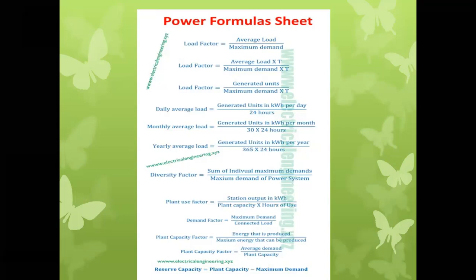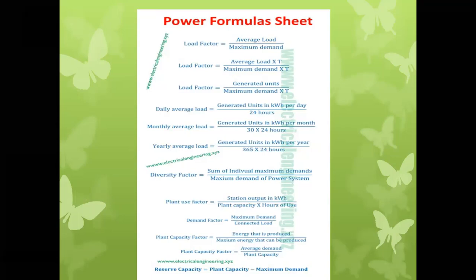So diversity factor, as I said earlier, is the sum of individual maximum demands to the maximum demand of the power system. Maximum demand we have to consider for the entire colony, so it is very important. The diversity factor can be defined as the ratio of the sum of individual maximum demands to the maximum demand of the power system. We have seen this one, okay.